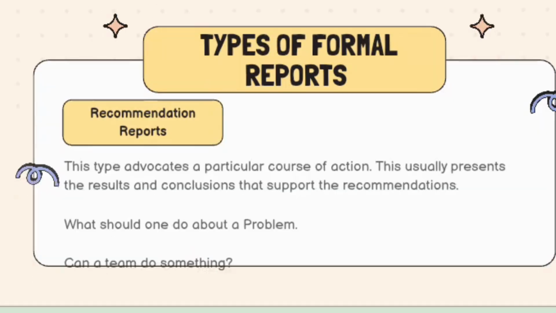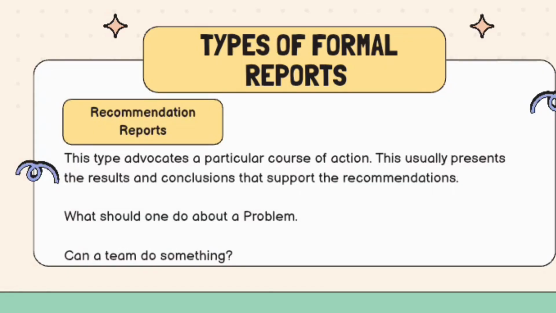Next is the recommendation report. This type advocates a particular course of action. It usually presents the results and conclusions that support the recommendations. So when we say recommendation report, for example, it answers questions like, what should be done about a problem? Or, can a team do something to fix this? This type of report is action-oriented, meaning it helps decision makers decide what to do next based on evidence and analysis.